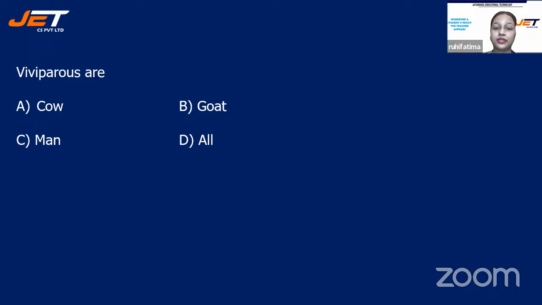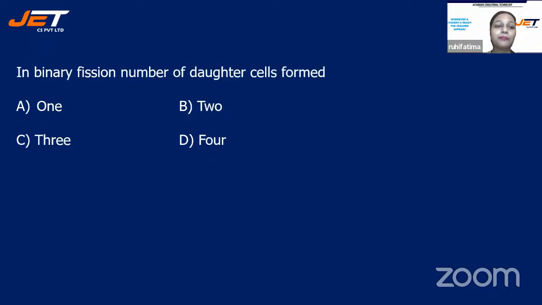The correct answer is option D, all. As I said, viviparous animals are basically mammals who give birth to their young ones. So cow, goat, and man all are mammals. So the correct answer will be option D.